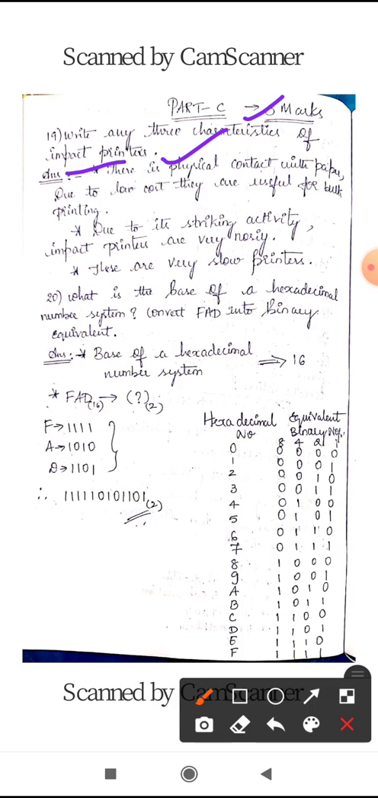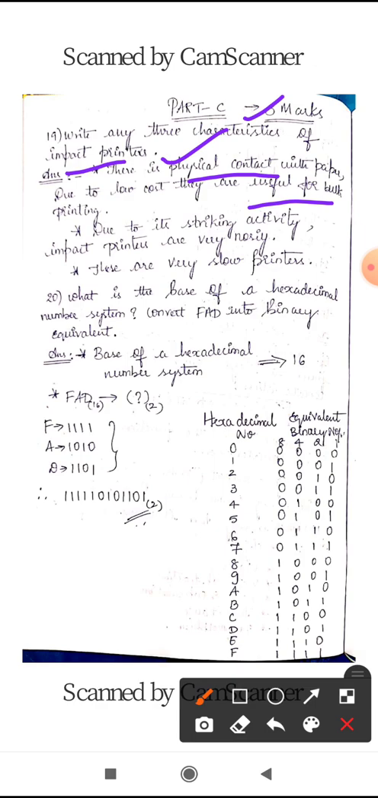Okay. So here the first point is there is a physical contact with the paper, and due to the low cost they are useful for larger number of papers to be printed at a time. That is, it can be used for printing bulk sheets. Because of this physical contact with the paper, there is a striking mechanism involved in these impact printers. For example, dot matrix printers, line printers.